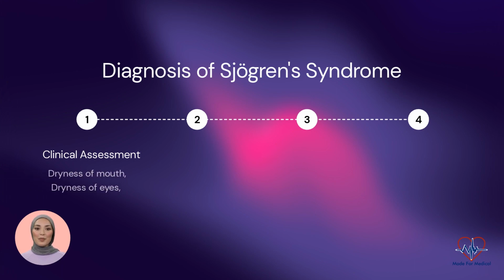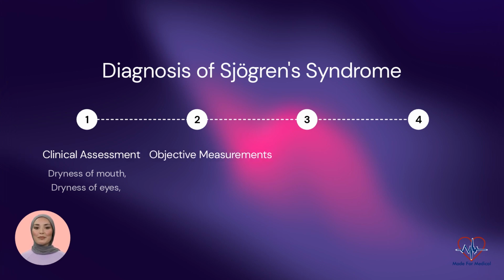Key features include persistent dryness of the eyes and mouth, xerophthalmia and xerostomia, along with systemic manifestations such as musculoskeletal symptoms, fatigue, cutaneous manifestations, and organ-specific involvement. The presence of these symptoms raises suspicion for Sjogren syndrome.